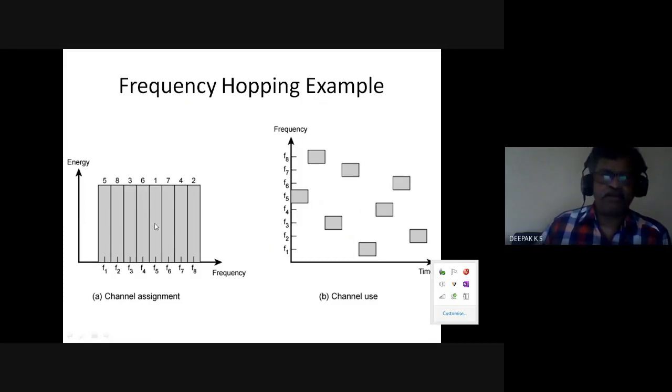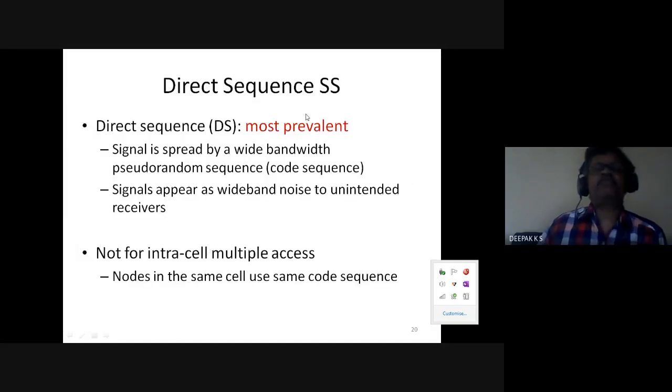So here, frequency hopping spectrum, you just shift between frequencies with time. So you are hopping in a pattern. So that is the basic of frequency hopping spectrum. And direct sequence spectrum, more prevalent, is spread to a wide bandwidth by using a pseudo-random sequence or code sequence. So the signal appears as wideband noise to an unintended receiver. So this is one such method.